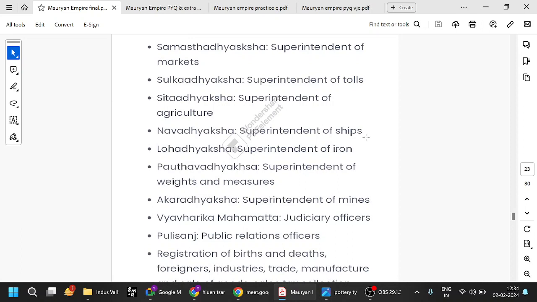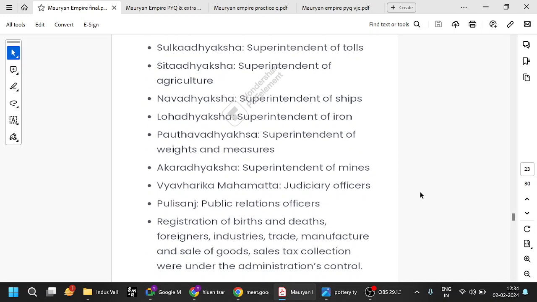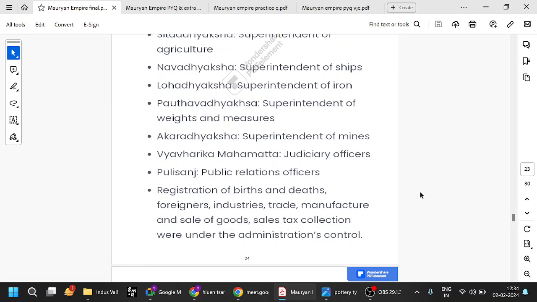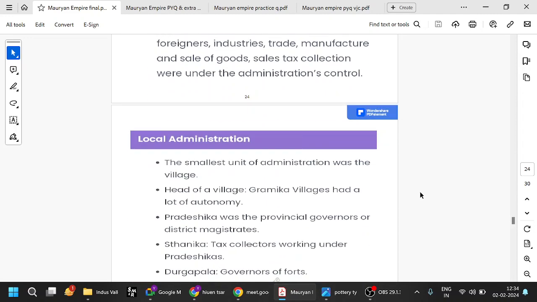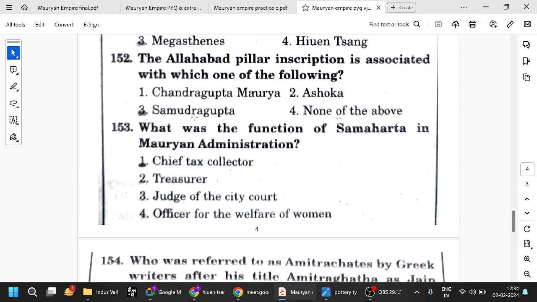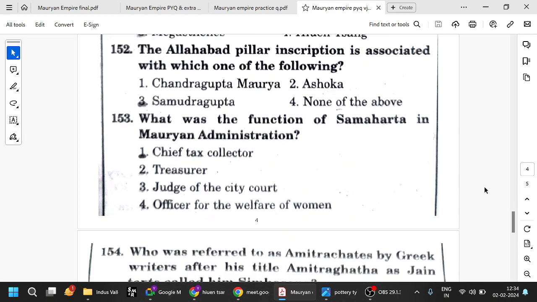Nava means ships, so it is easy. Loha is iron, easy to remember. Vyavaharika means judiciary. Akara means mines. You don't need to remember everything; anything you can remember is fine. So the chief tax collector is Samaharta. Try to remember that.